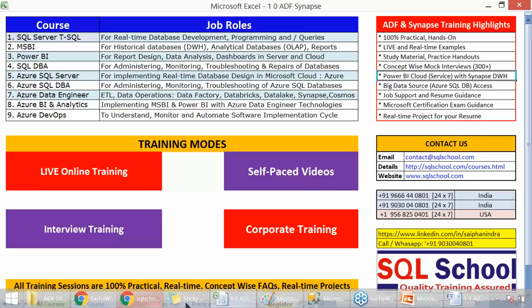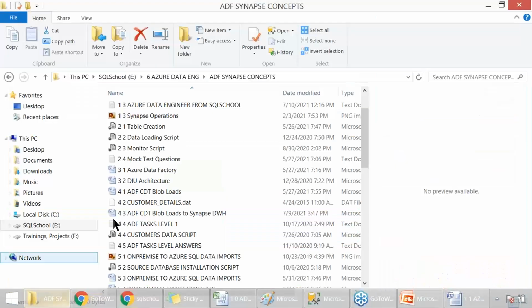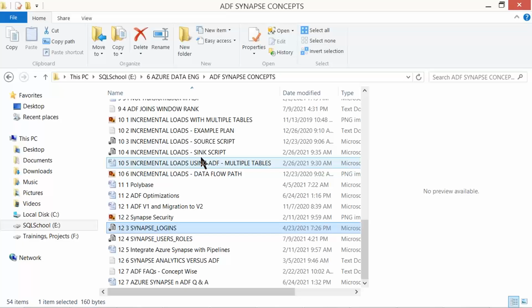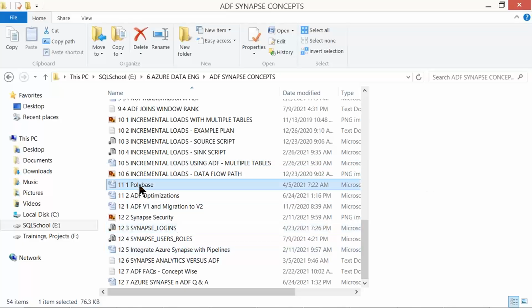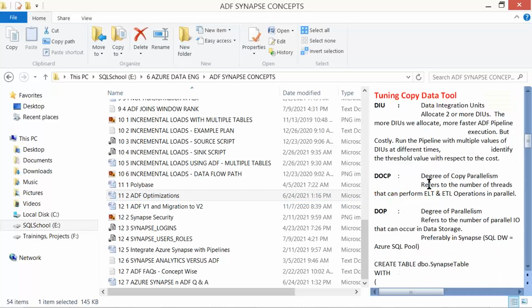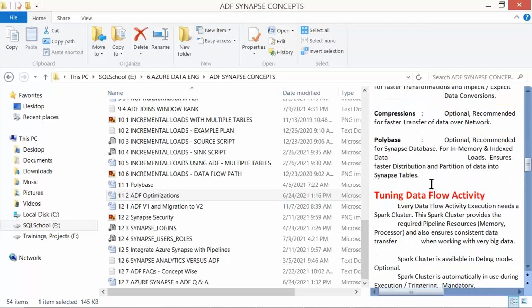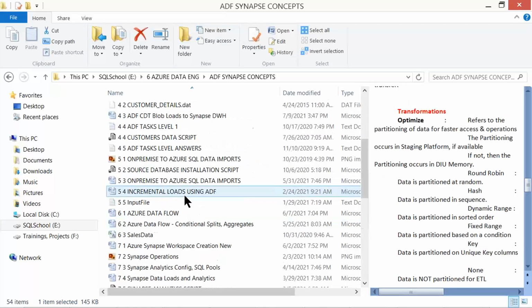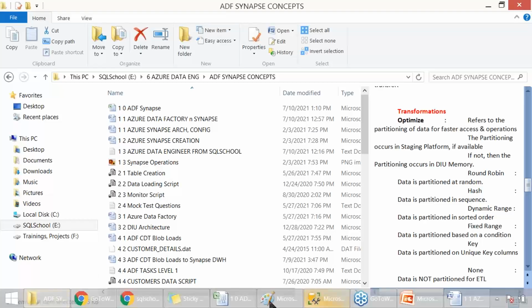We'll start right from scratch, carefully one by one, and continue a long way with optimizations, integrations, PolyBase, etc. Coming to optimization, there are 13 concepts we need to learn exclusively in the tuning techniques. So a lot to learn. Let's make sure we have time to practice.